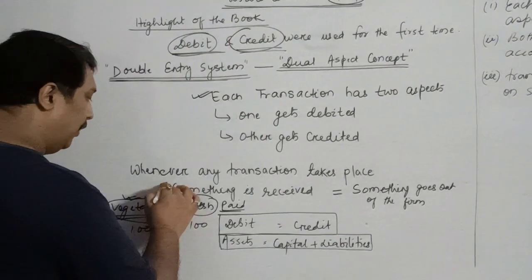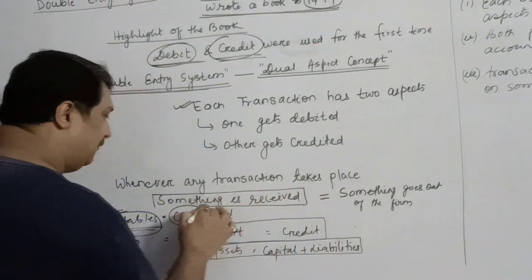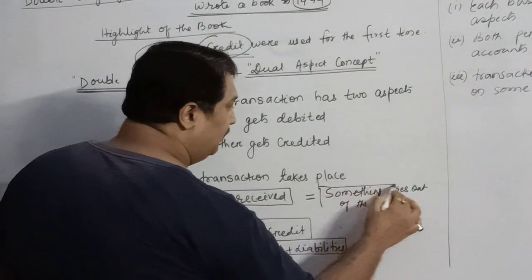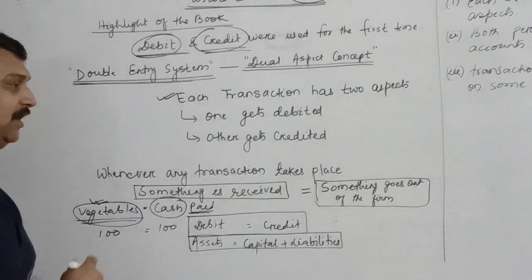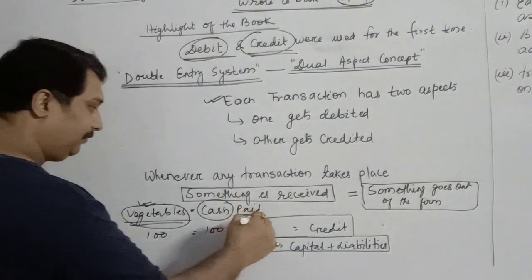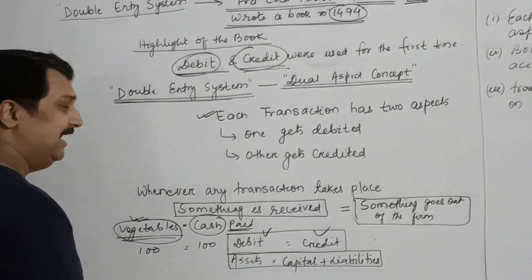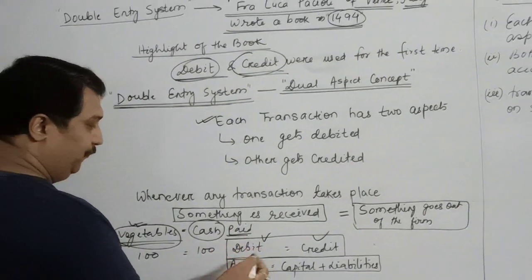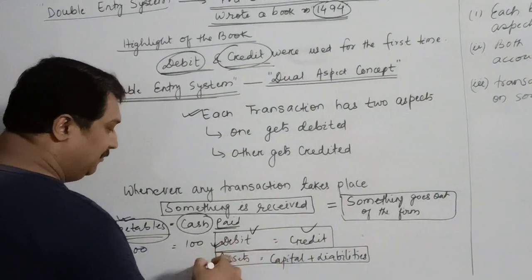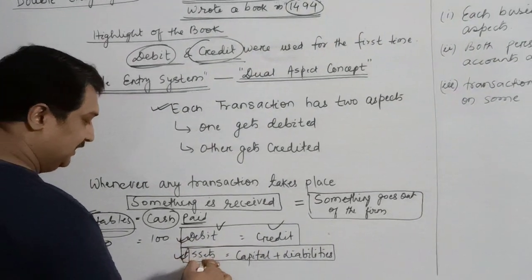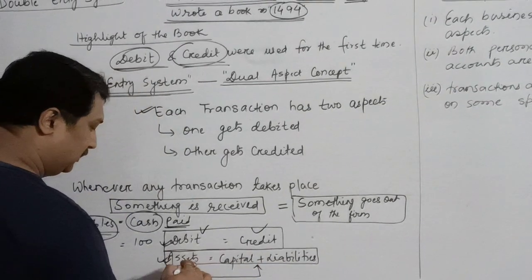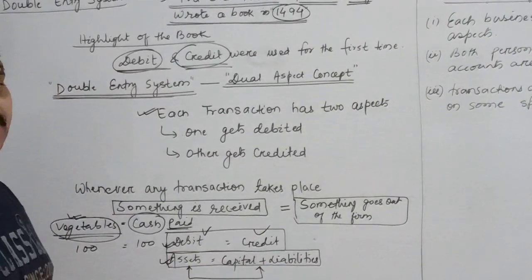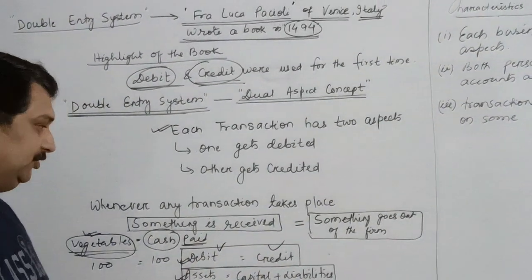That means whatever is the receiving part, similar and equivalent is the part which goes out of the firm. Based on this, we can say that debit equals credit, and if you remember, debit equals credit means the accounting equation, which says assets is equal to the sum total of capital plus liabilities. That means the accounting equation.